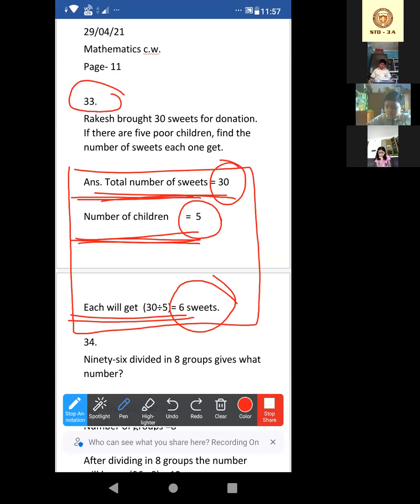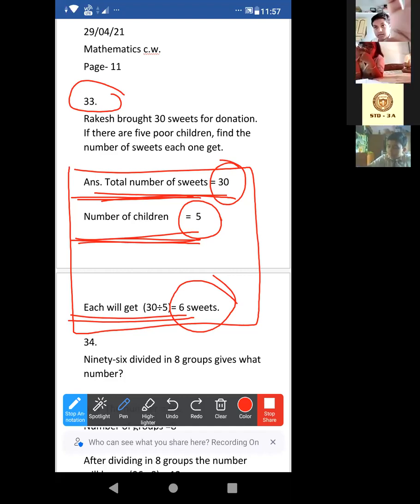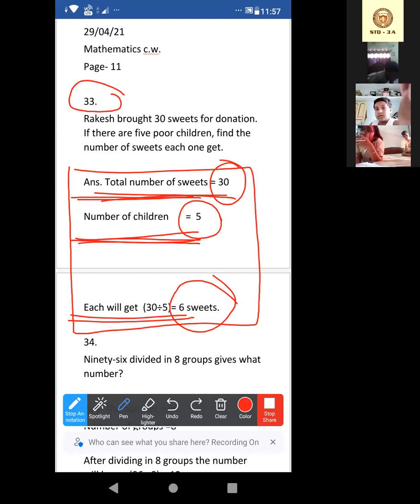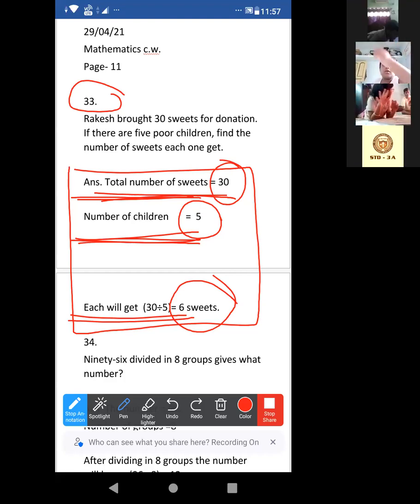Abhinandan, Jana, completed? If completed, then raise your hands. That means you can just show your hands in front of the camera. Sampurna completed, then show me your hands in front of the camera. Okay, okay, good.